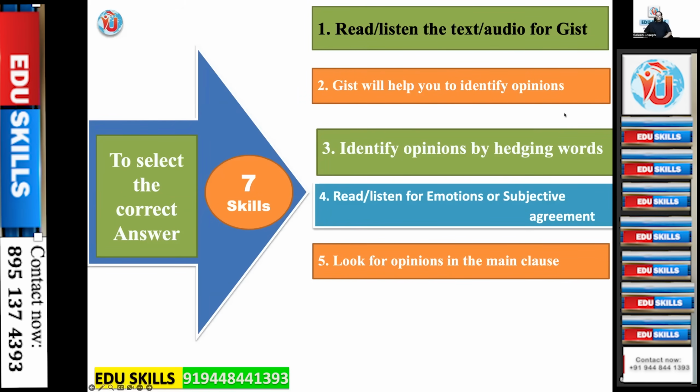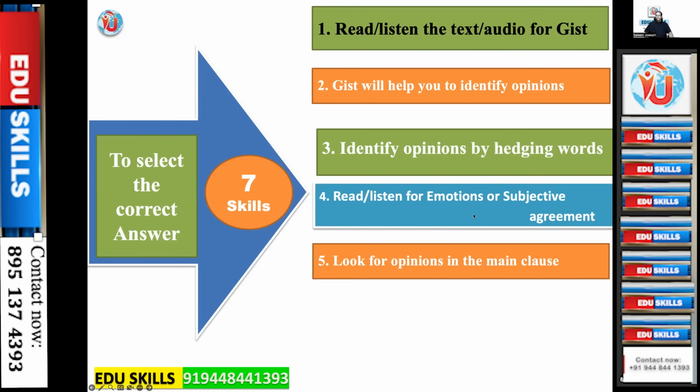Gist will help you to identify opinions. Gist means the whole idea, the comprehensive idea, which will help you to identify the opinions of the writer or the person identified in the question. As I said, the majority of the questions in C part, both listening and reading, are based on opinions or views of the writer. Identify opinions by hedging words, meaning the main words will tell you. For example, I believe, I suggest, or perhaps, maybe, probably. All these hedging words will indicate their opinions.